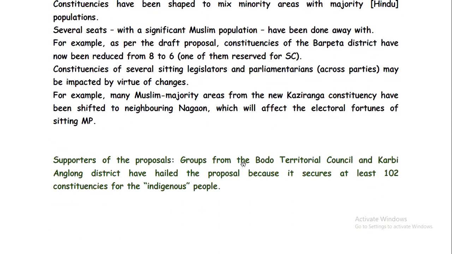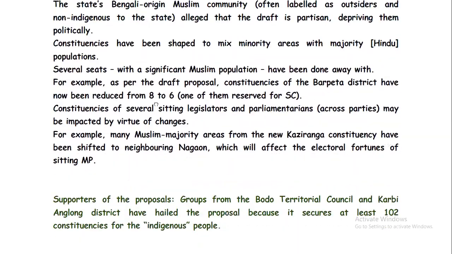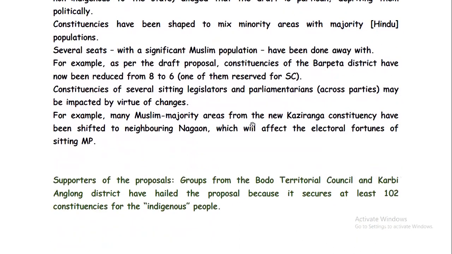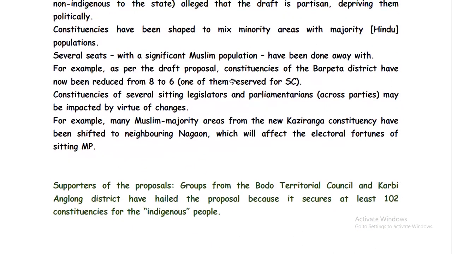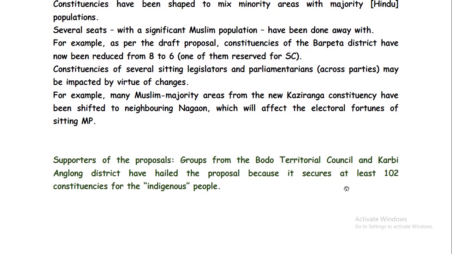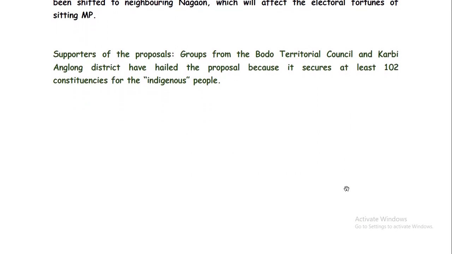Supporters of the proposals, groups from the Bodoland Territorial Council and Karbi Anglong district, have hailed the proposal because it secures at least 102 constituencies for the indigenous people. So the problem arises from the Bengali-origin Muslim community, who fear a reduction in the number of constituencies, right? But the support is coming from the indigenous peoples, the Bodoland Territorial Council and Karbi Anglong district, because they have now secured at least 102 constituencies, or their number of seats has increased.